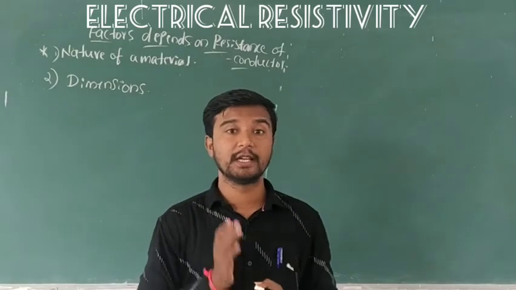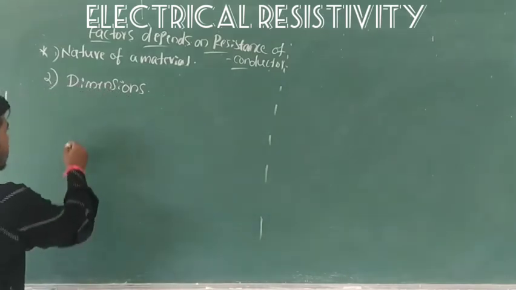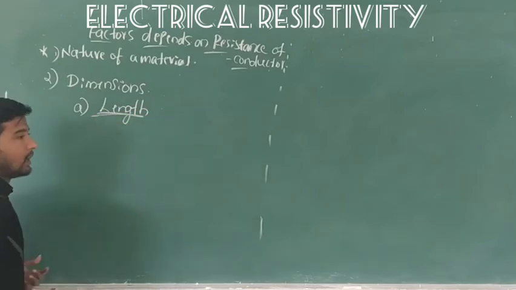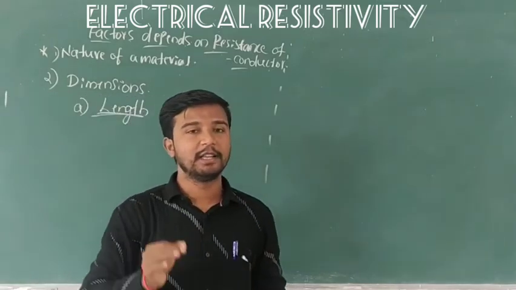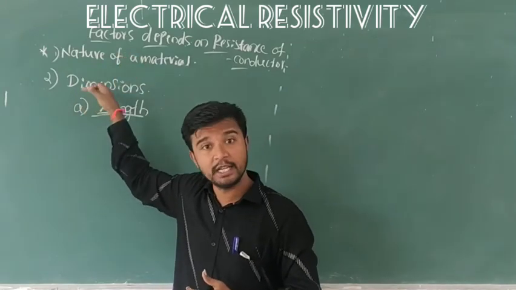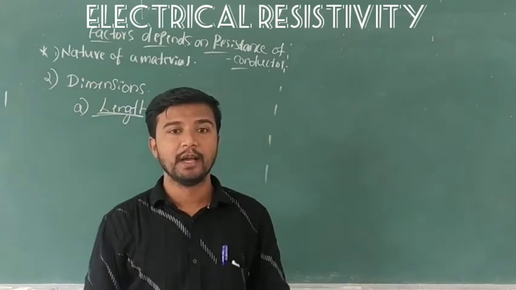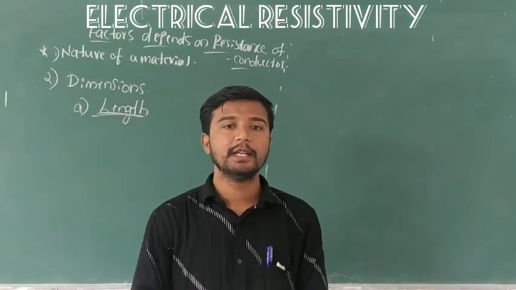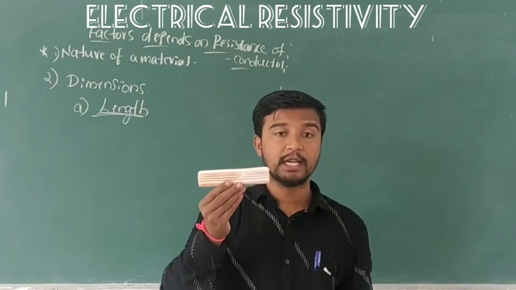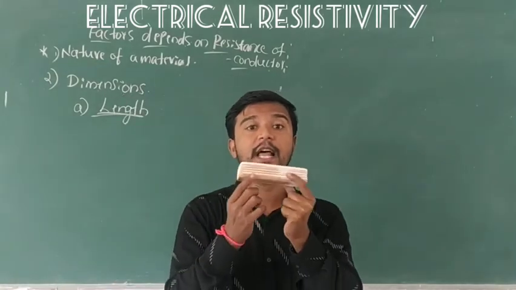That is the dimension. Okay, so in this dimension we have to check the length. The resistance of a conductor depends on two factors: the first is the nature of a material and the second is the dimensions. In the dimensions, the main factor is the length of the material. Just take this conductor. The resistance of this conductor depends on the main factor, that is the length.